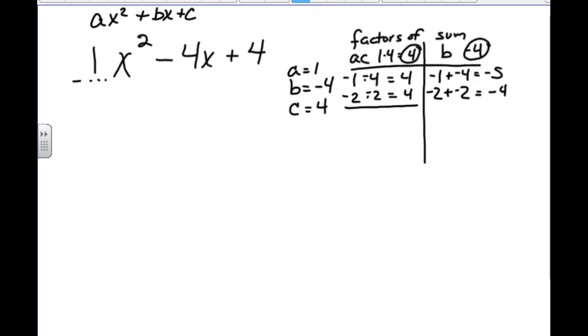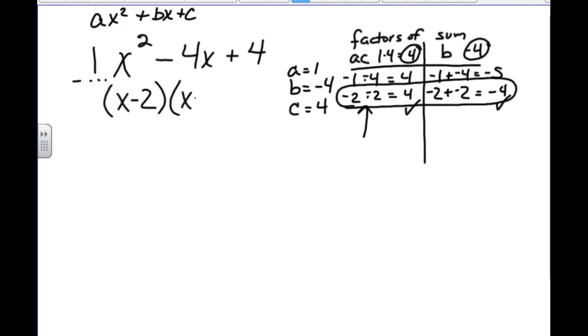So this is the line that gives me what I need. Because the product is 4 and the sum is -4, the factors I have to work with are -2 and -2. That means that when I factor this quadratic, I have x minus 2 times x minus 2.